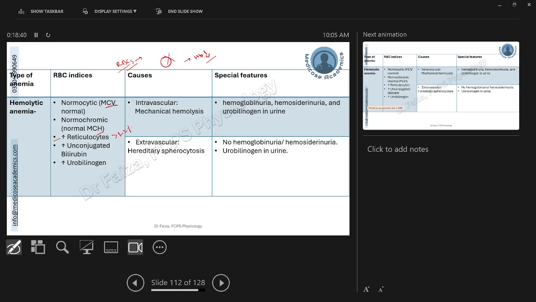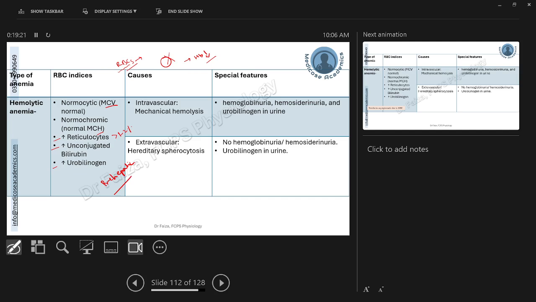Now there is excessive hemolysis of RBCs. All hemolytic anemias will present with increased bilirubin level, particularly the unconjugated bilirubin level, as it will exceed the capacity of the liver to conjugate all that bilirubin which is being produced by the hemolysis of RBCs. Plus, now there is more bilirubin available, there will be more urobilinogen in the urine as well. And if it goes to that extent, it may even present as prehepatic jaundice that we discussed while discussing the hemoglobin metabolism.